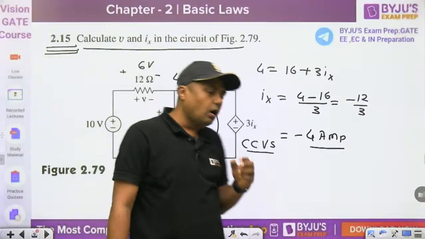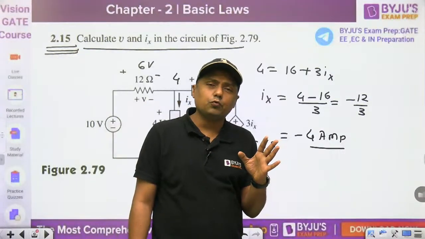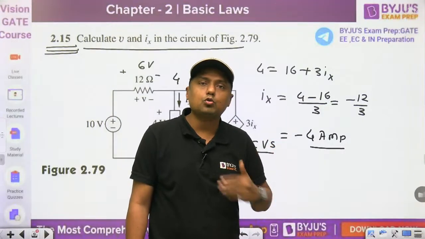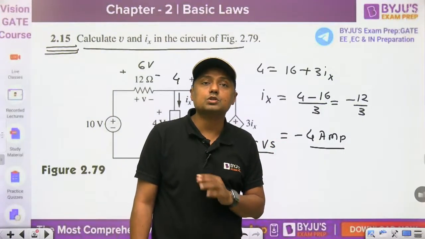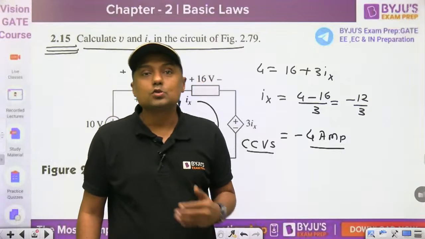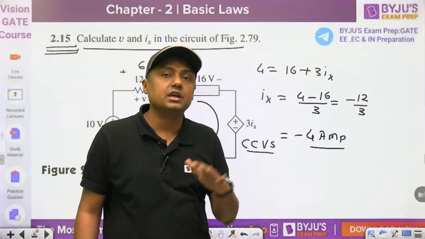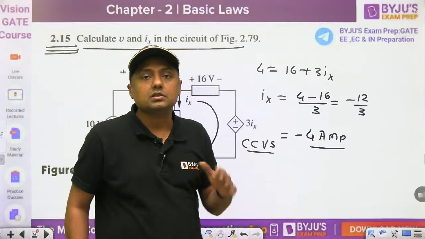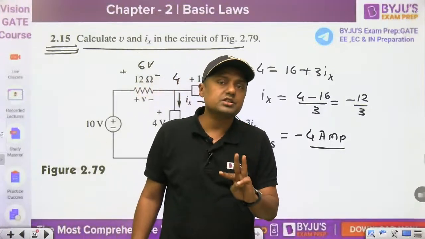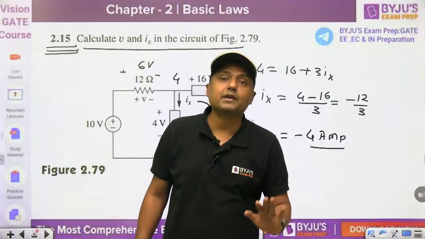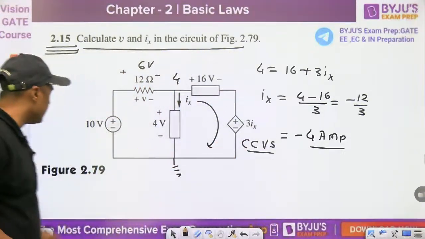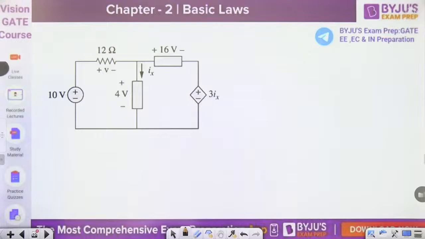So you can solve this type of question, 30 to 40 questions, very quickly within 20 minutes. Try to solve this type of question within 20 minutes, so that in practice you learn the shortcuts, how to apply KVL, KCL, voltage division, current division. The first, second and third chapters are just for your practice, and we get 1 mark and 2 mark questions. Now next one, this is the question: 6 volt and minus 4 ampere.